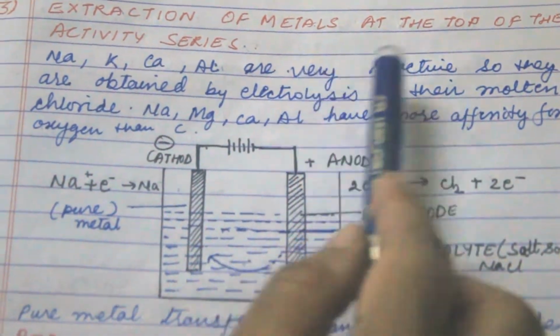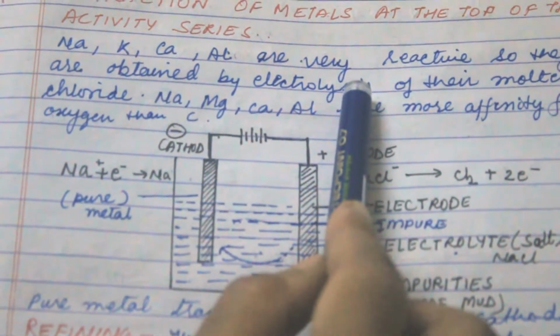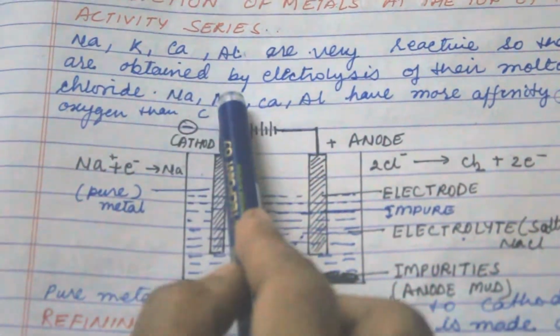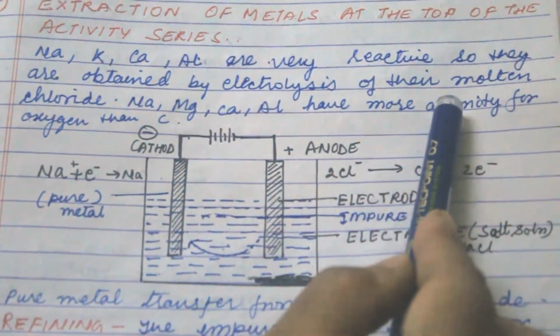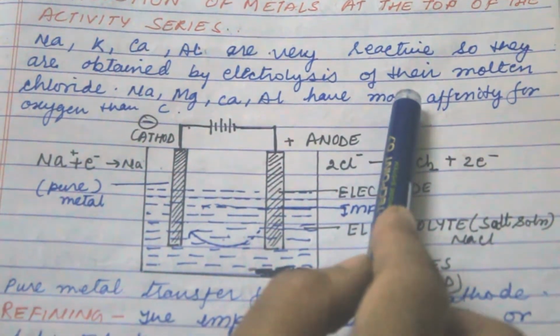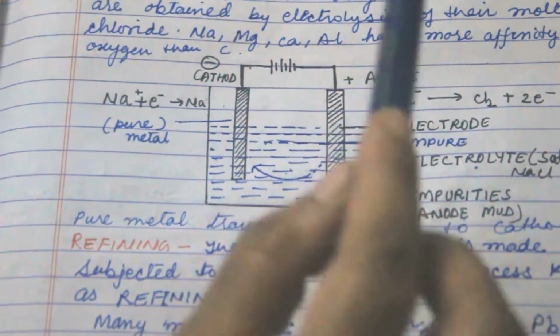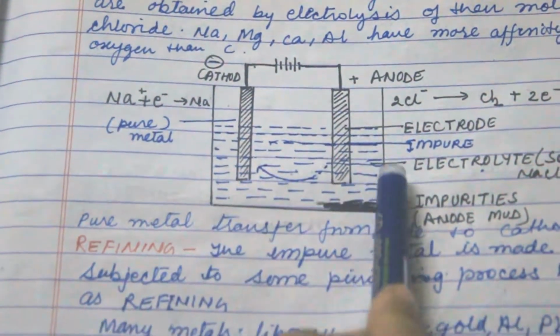So next is extraction of metal at the top of the series, like sodium, potassium, calcium, aluminium, which are very reactive. So they are obtained by electrolysis of their molten chloride. Na, Mg, calcium, aluminium have more affinity towards oxygen as compared to carbon. So this is the electrolysis process.